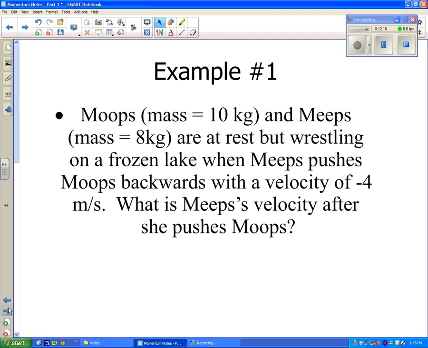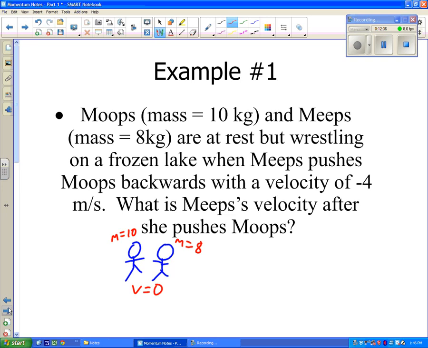So Moops and Meeps are at rest, resting on a frozen lake. Meeps pushes Moops backwards. So we have Moops and Meeps. We'll draw the before picture. Here they are, they're wrestling. I'm going to label them. Here's Moops. Moops has a mass of 10. Meeps has a mass of 8. And they're wrestling, they're at rest, they're not moving.